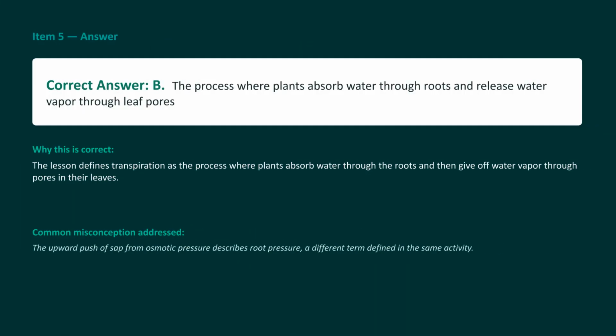The correct answer to item 5 is B, the process where plants absorb water through roots and release water vapor through leaf pores. This is correct because transpiration is essentially the evaporation of water from plant leaves into the atmosphere. Be careful not to mix this up with choice A. The upward push from osmotic pressure is called root pressure, which is a totally different mechanism.